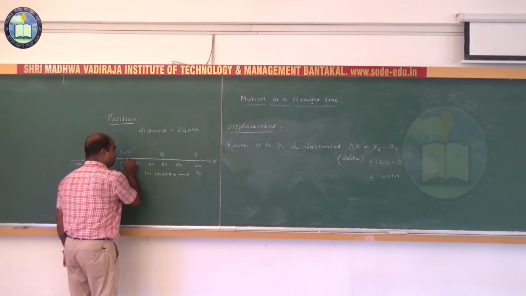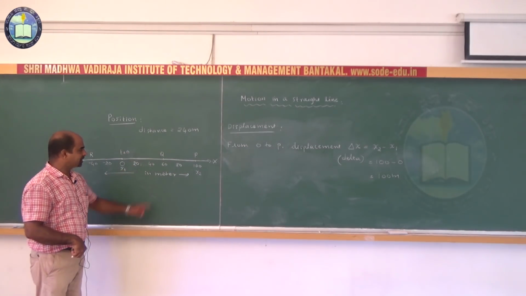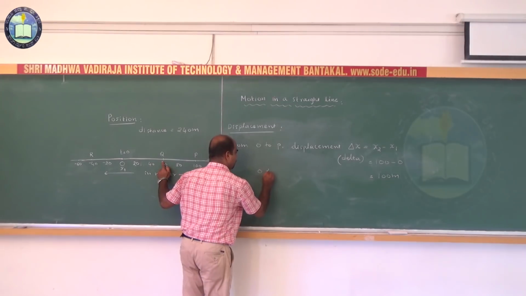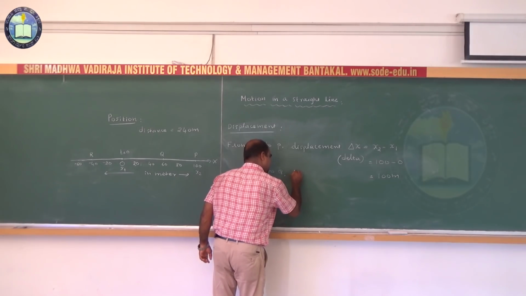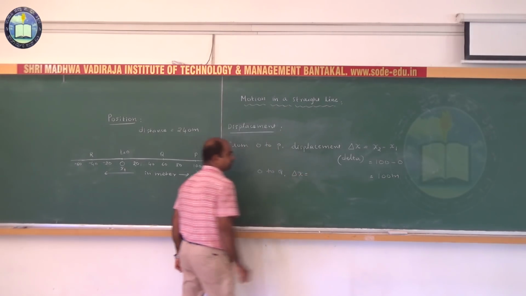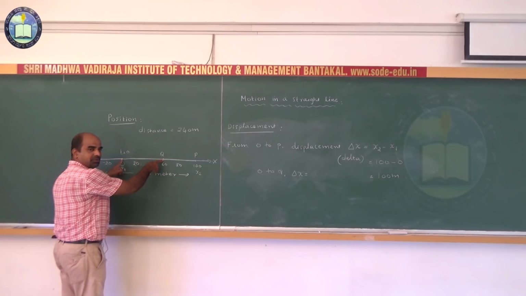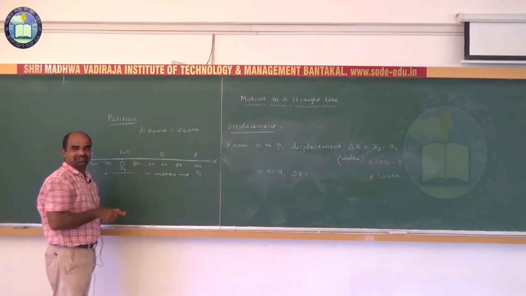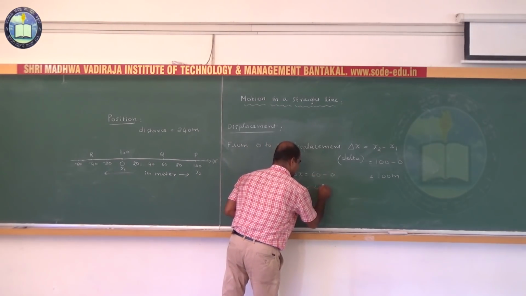Again, assume the body moves from O to P and returns back to the point Q. Then what is the displacement of the body? From O to Q, displacement delta x is given by x2 minus x1. What is x2? 60. 60 minus 0, that is 60 meters.